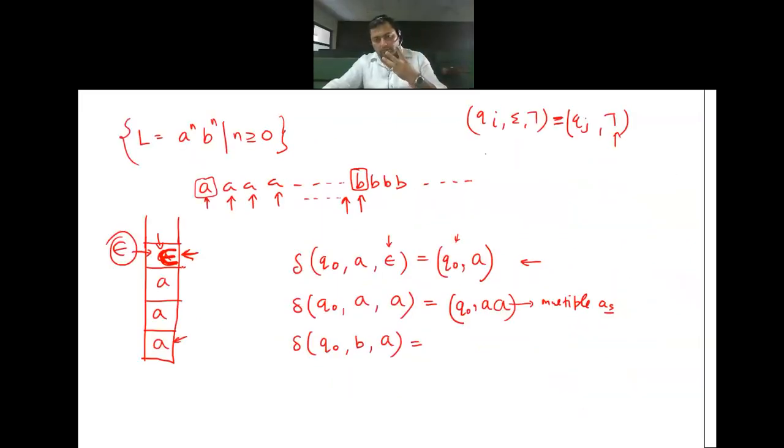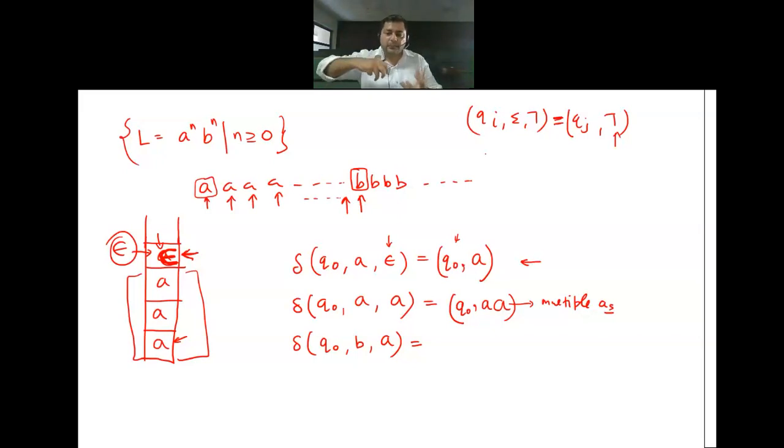That means how many A's are remaining? So one A is popped or not? Initially we had 4 A's, but now we are remaining with 3 A's. So 1 A is being popped out. Yes or no?